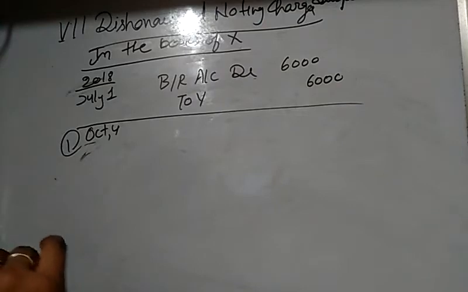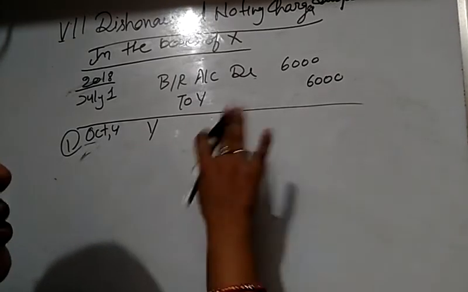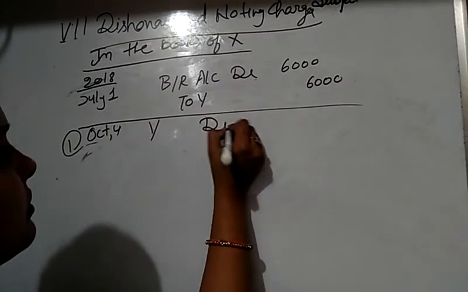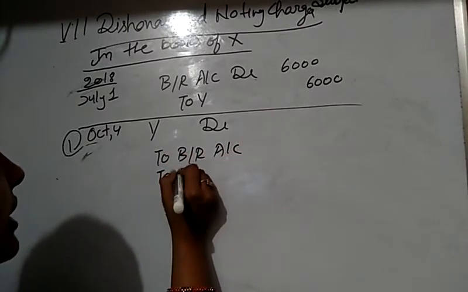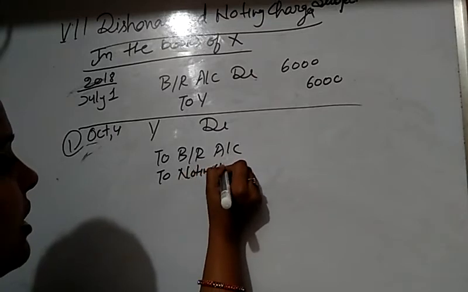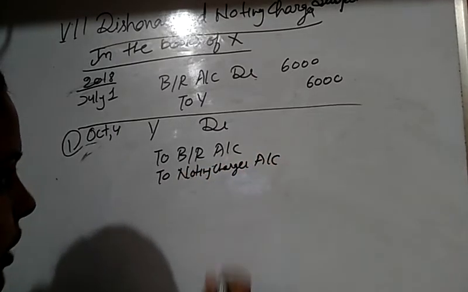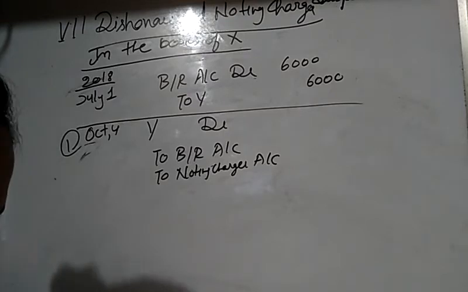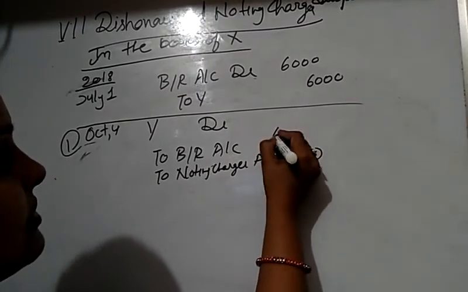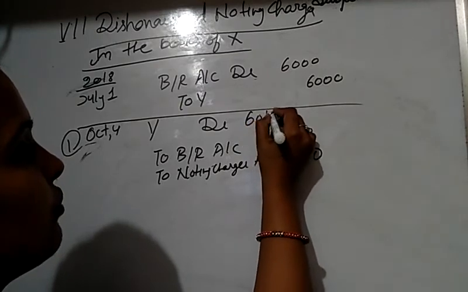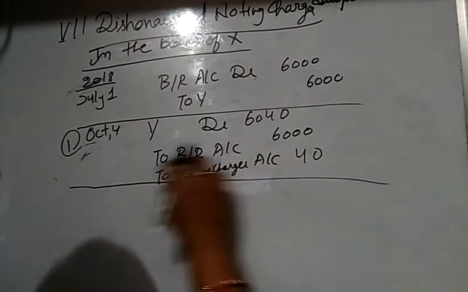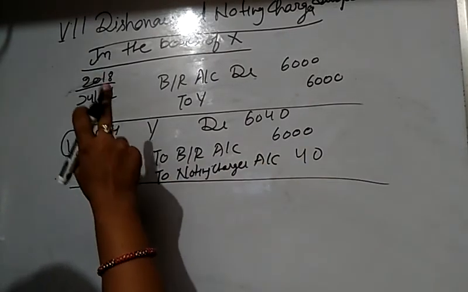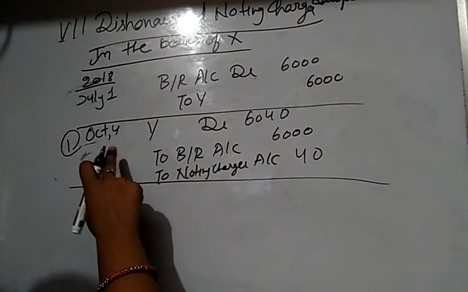The bill is dishonored and noting charges are also paid. At that time, Y debit to bills receivable and noting charges account. Noting charges given in the question are rupees 40 and the bill is rupees 6,000, so Y is debited with 6,040 rupees, 6,000 plus 40. So in the first case, when the bill is retained by the drawer, X himself, this entry is passed.